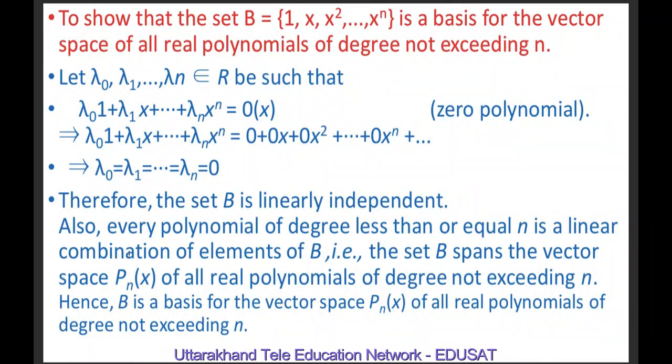Also, we know that every polynomial of degree less than or equal to n is a linear combination of elements of B. That is, the set B spans the vector space Pn(x) of all real polynomials of degree not exceeding n. So we have proved both the conditions. Hence B is a basis for vector space Pn(x), the real polynomials of degree not exceeding n.